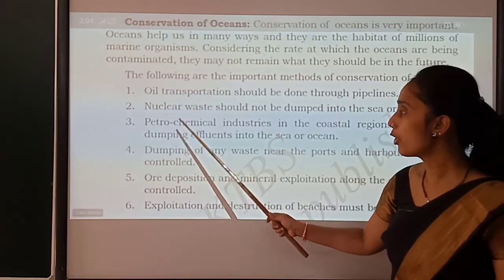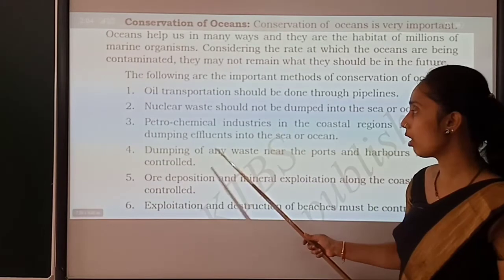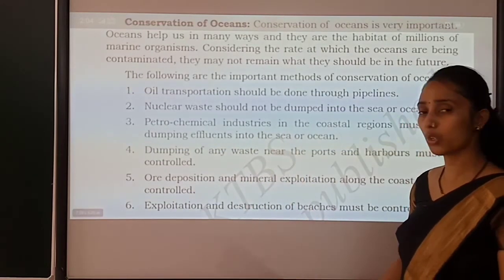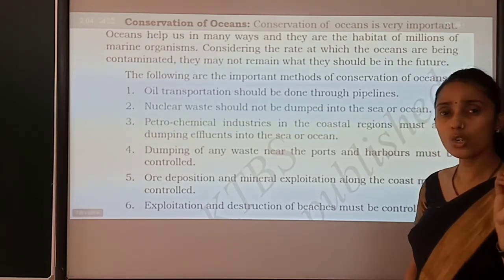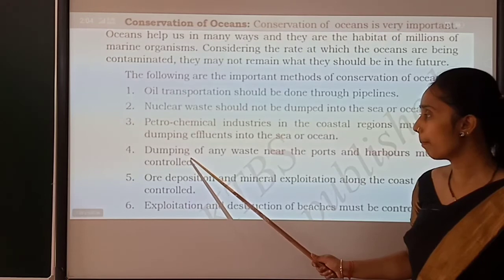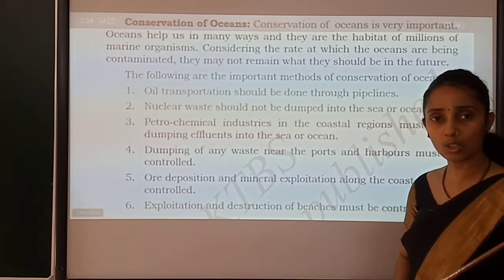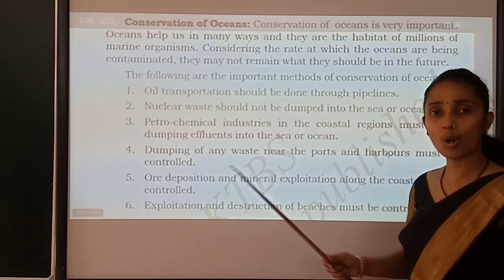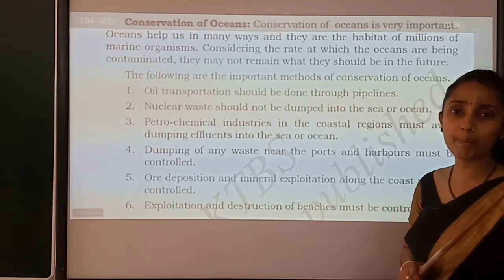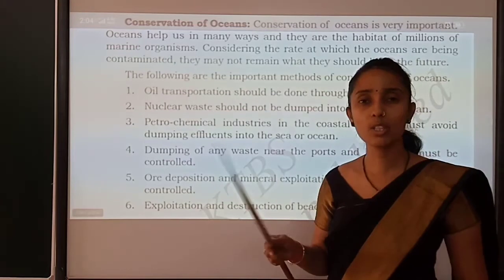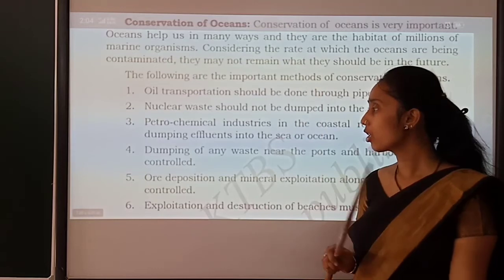Okay, then petrochemical industries in the coastal region must avoid dumping of effluent into the sea or ocean. It says that dumping of industrial waste into the water or ocean should be stopped. Okay, dumping of any waste near the port and harbour must be controlled. You may have seen waste bottles thrown near the coast or the harbour side. Obviously we will see, because we are in a coastal region, we get to see all such nonsense. So the conservation method says that should be stopped.